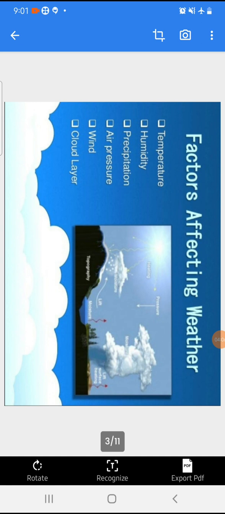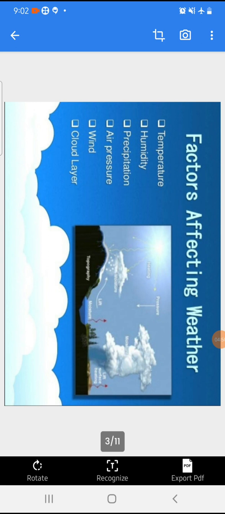Now our second point is the atmospheric pressure. So what do you mean by atmospheric pressure? Atmospheric pressure simply refers to the heaviness of air in the atmosphere. There is a close relationship between the atmospheric pressure and the temperature. So the areas having high temperature will have low pressure. On the other hand, the areas having low temperature will have high pressure. Okay. And when a difference in air pressure occurs, it results in the formation of winds that blow from a high pressure area to a low pressure area.